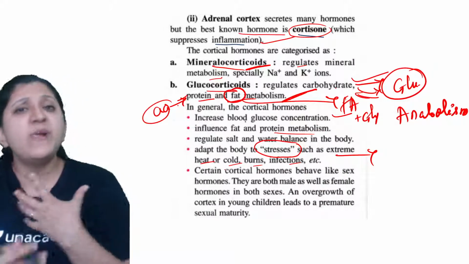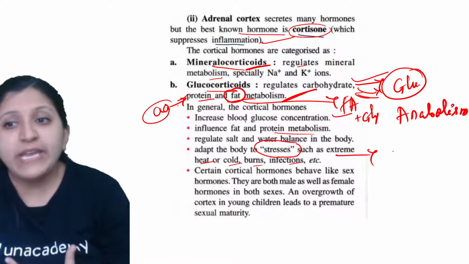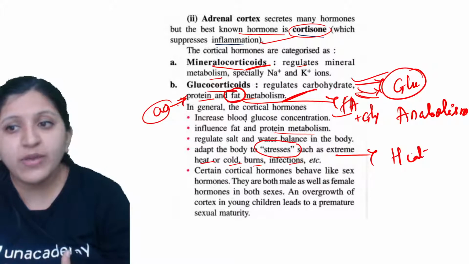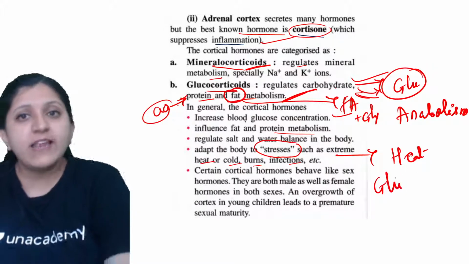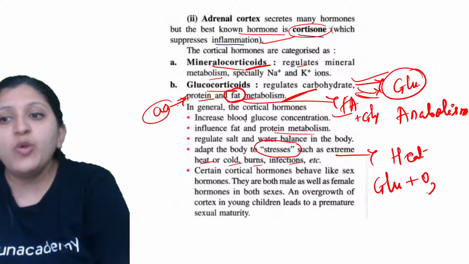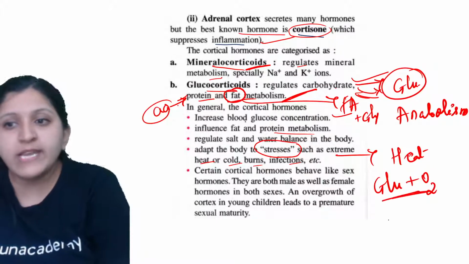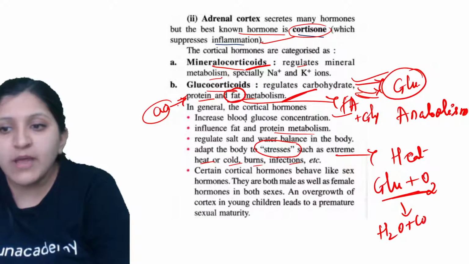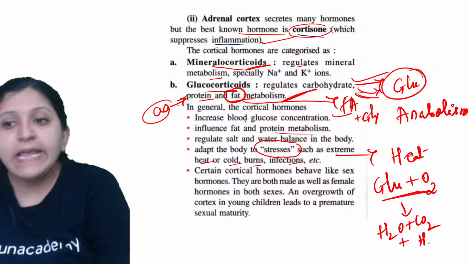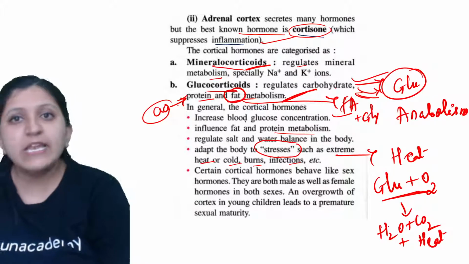Let's say it is cold, so heat has to be generated. If heat has to be generated, what will happen? Again, cellular respiration: glucose gets oxidized, and water and carbon dioxide are generated, and heat is generated, which is basically energy.